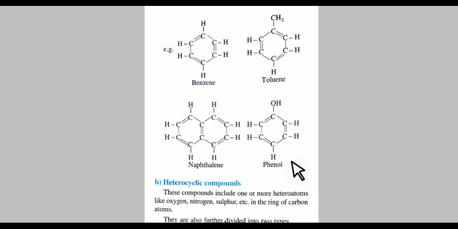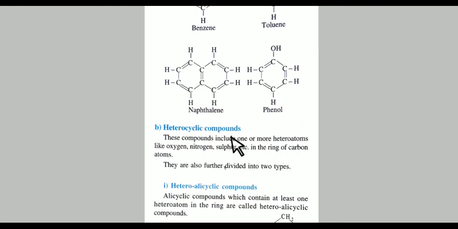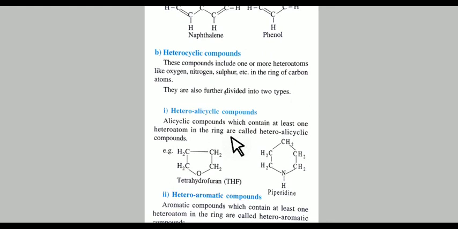Now next is heterocyclic compounds. As you know, heterocyclic compound means one or more heteroatoms, meaning that along with carbon and hydrogen, there is a different atom attached, like oxygen, nitrogen, sulfur, etc. See here, heteroalicyclic compounds. A heteroalicyclic compound means carbon and hydrogen with single bonds but containing one heteroatom, like oxygen, like NH.